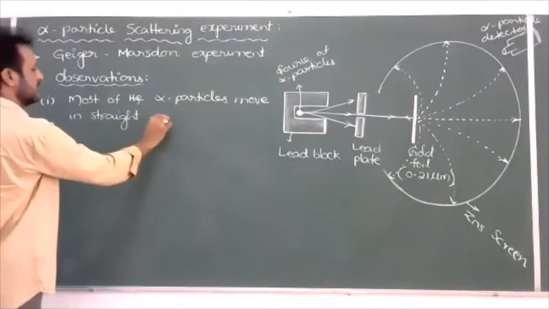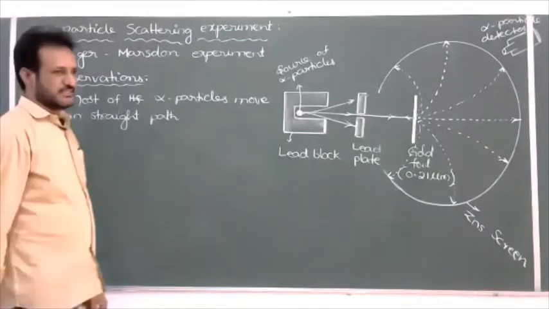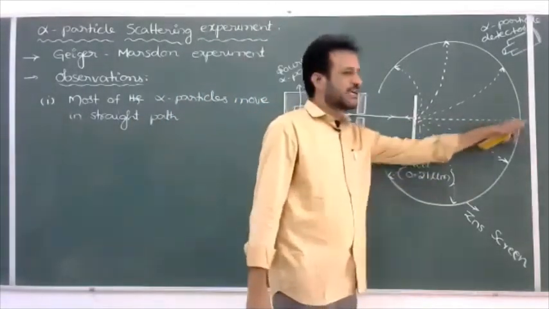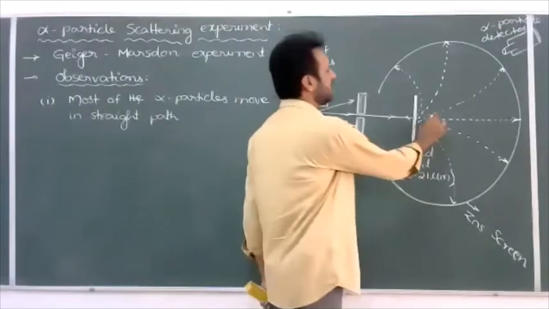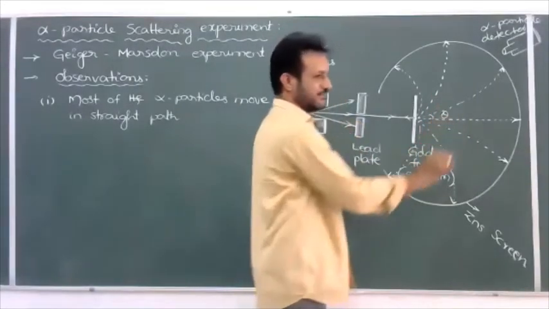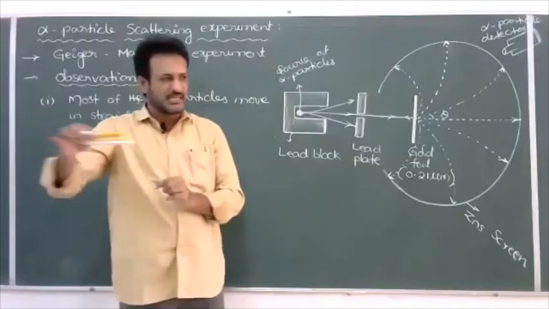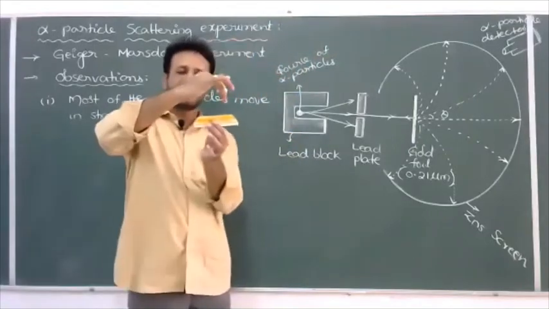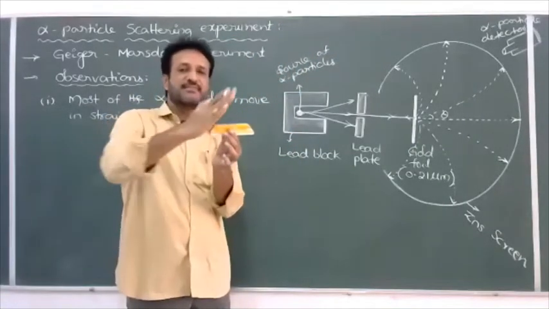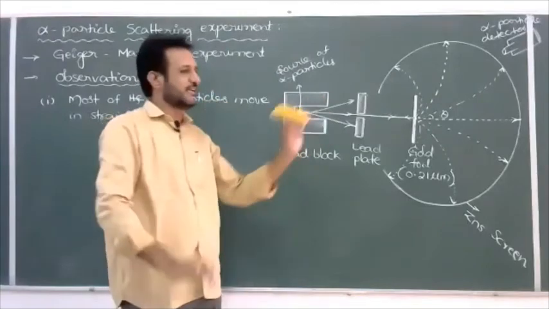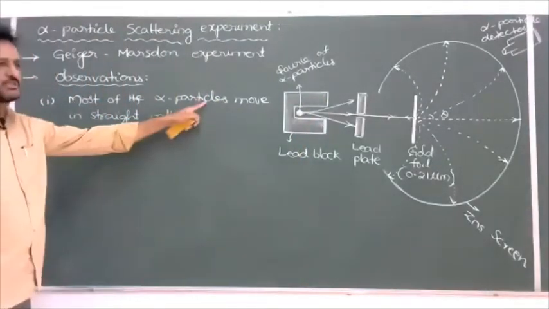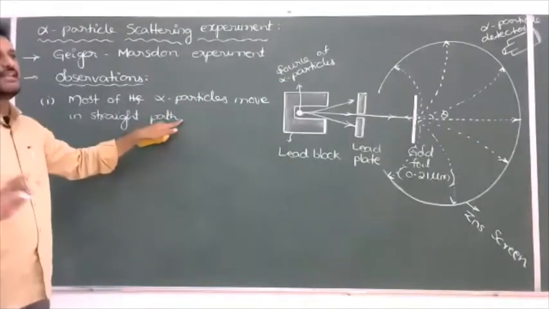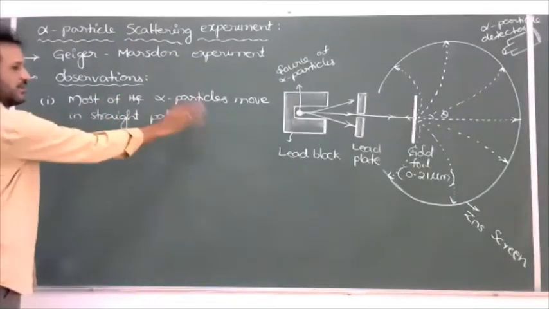Here, straight path means what? The scattering angle is 0. The scattering angle means the angle between the original straight path of the alpha particle and its deviated path. For example, an alpha particle is moving along a straight line, and now, instead of moving along the straight line, the path is deviated like this. Whatever angle there is between the straight path of the alpha particle and its deviated path can be called the scattering angle. So most of the alpha particles, almost more than 99%, move in a straight path without any deviation. That is the first observation. Here theta equals 0 we can write.